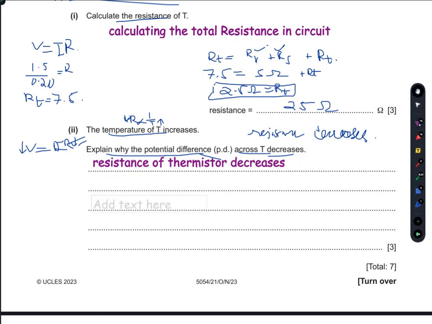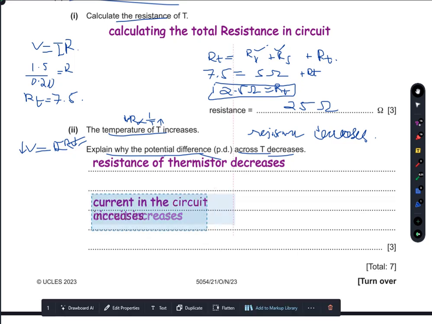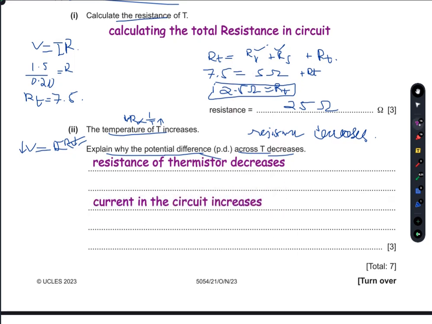And then the current in the circuit increases, because now the resistance decreases. And the last thing is that PD across R and S is reduced.